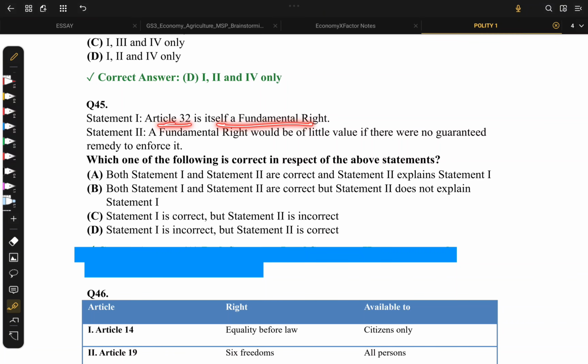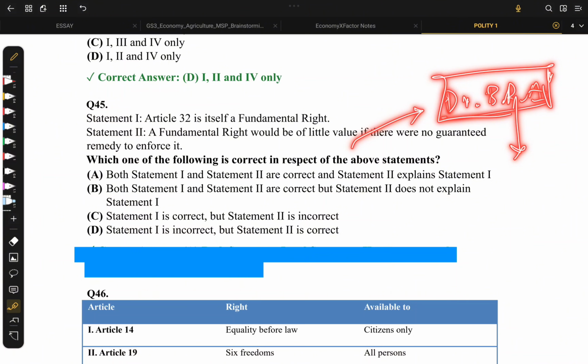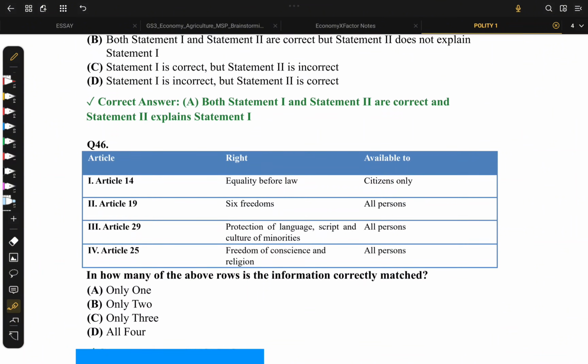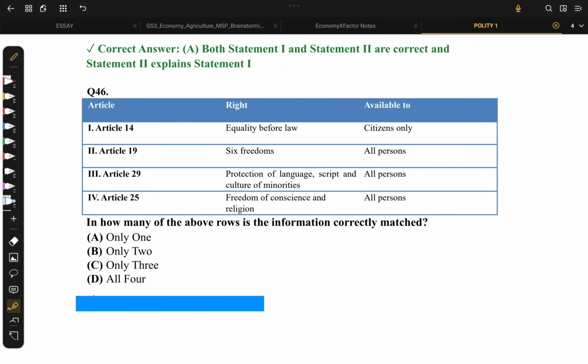Article 32 itself is a fundamental right. Yes, we know that. A fundamental right would be of little value if there is no granted remedy to enforce it. These are the exact words of Dr. B.R. Ambedkar in a debate in the Constituent Assembly when he was asked why do you give Article 32 as a fundamental right itself. I think this is the perfect reasoning for this. So you arrive at option 1. Let's move on to question number 46.